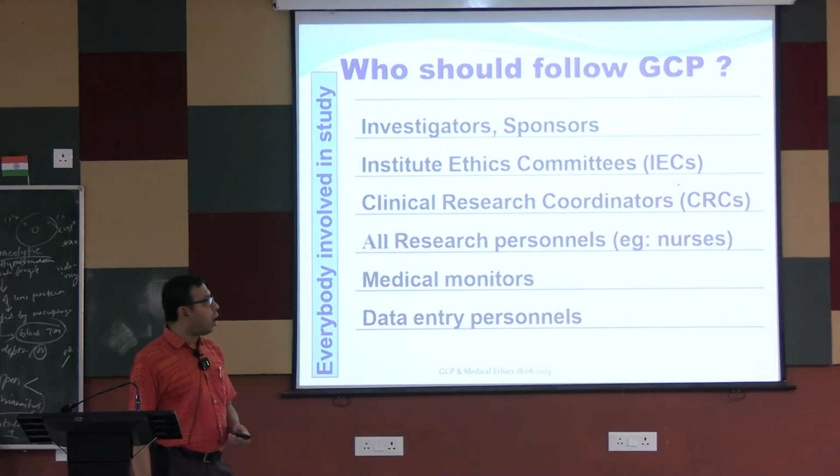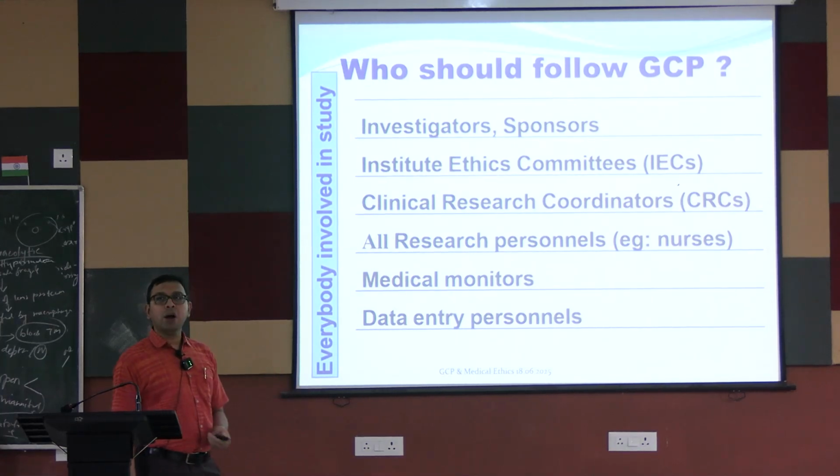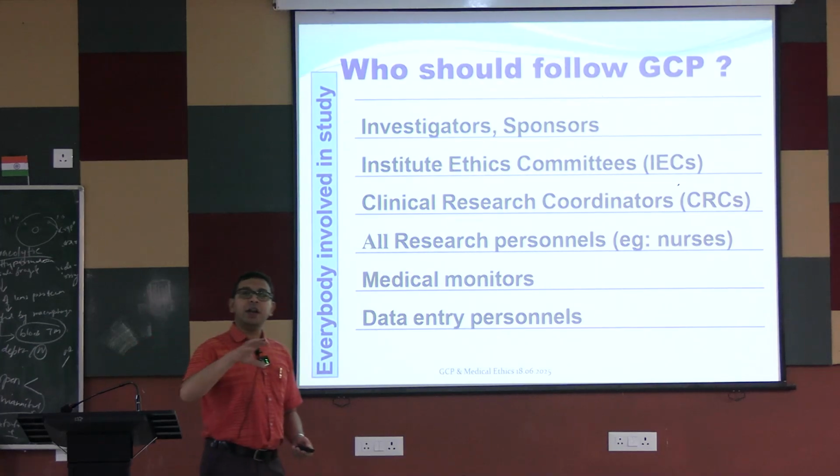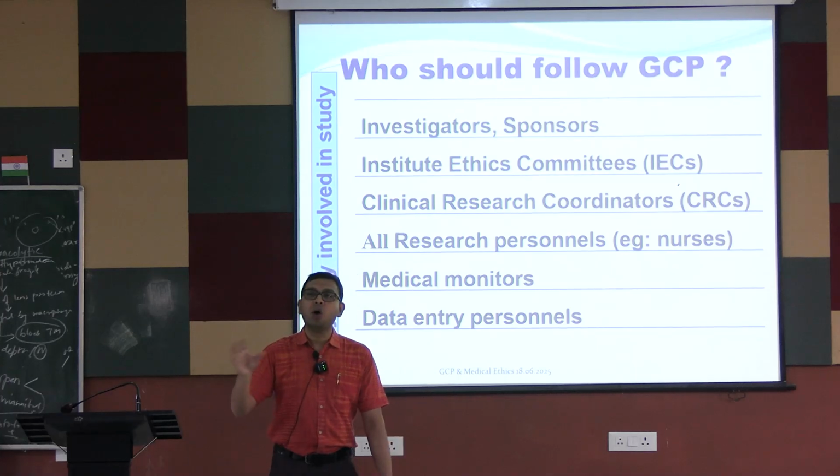Institutional ethics committee members, clinical research coordinators, all research personnel, including the nurses, including the group D individuals, medical monitors, auditors, data entry personnel.